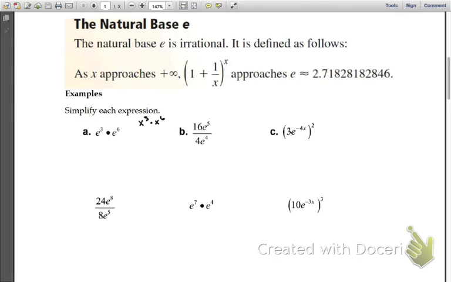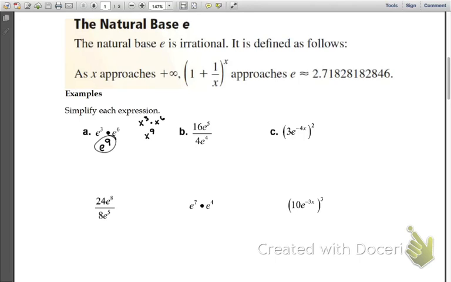I'd get x to the ninth, just as I get e to the ninth power. Now, e to the ninth power actually has a numerical value, but we don't worry about that right now. There's only specific times, mainly with interest problems, that we will worry about the actual value. If it just says to simplify, you treat it like any other variable, but it has the same value every single time.